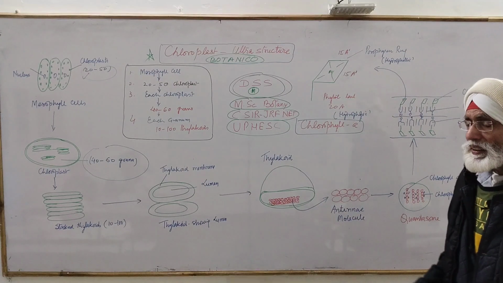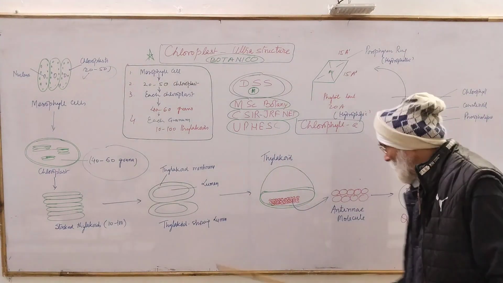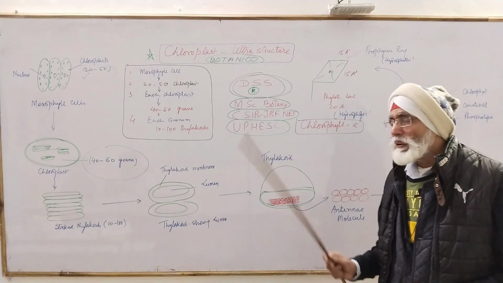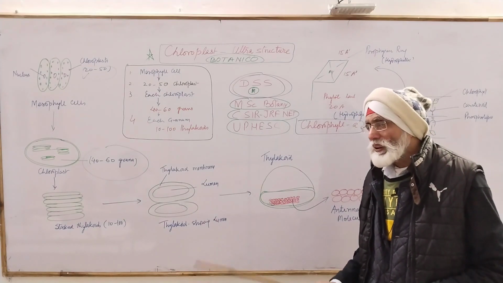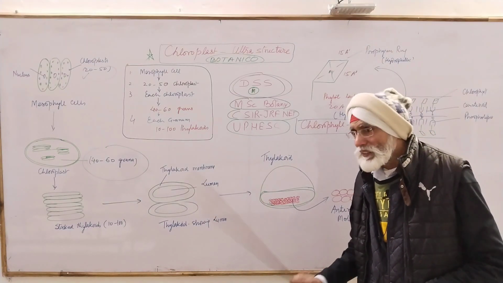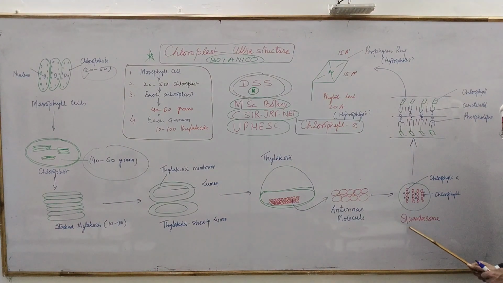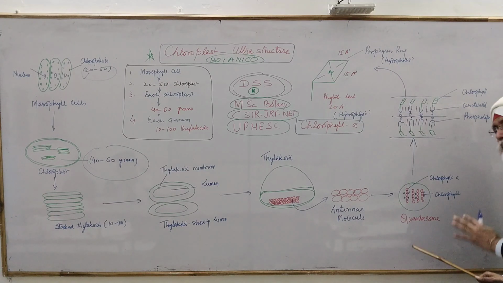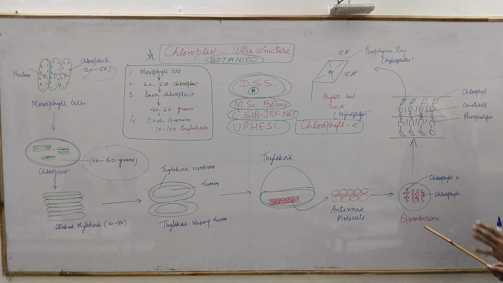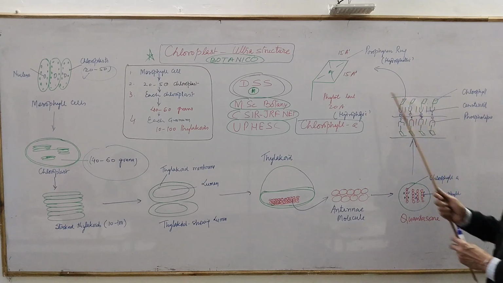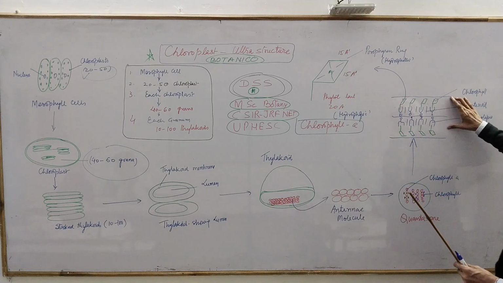As you have studied in case of the mitochondria, there were oxysomes, F1 particles, and they were responsible for the ATP synthesis. And here these quantasomes are the photosynthetically very active units, and they possess 250 chlorophyll molecules, and this is the functional unit of the chlorophyll.